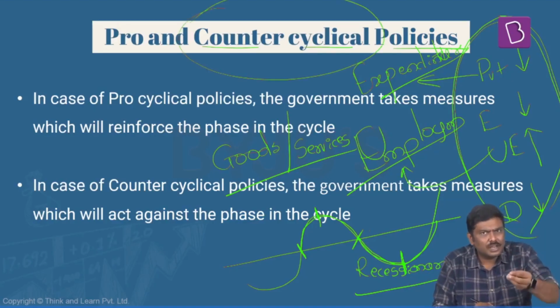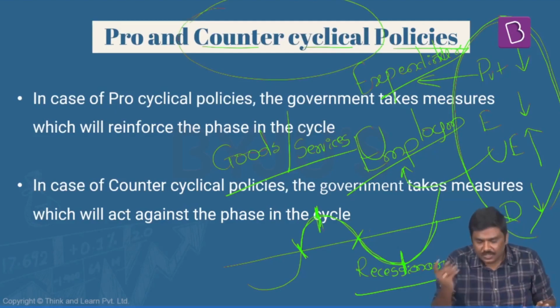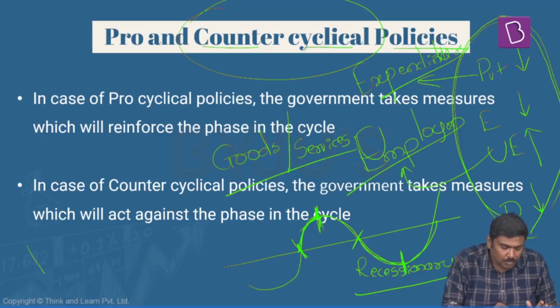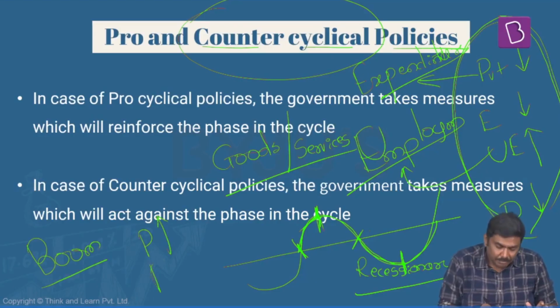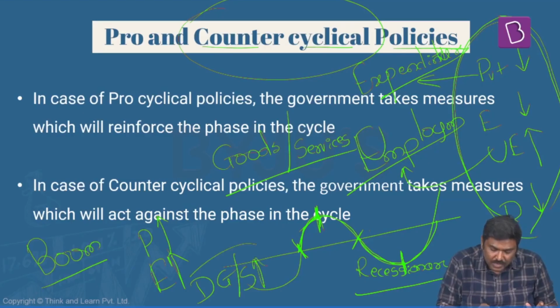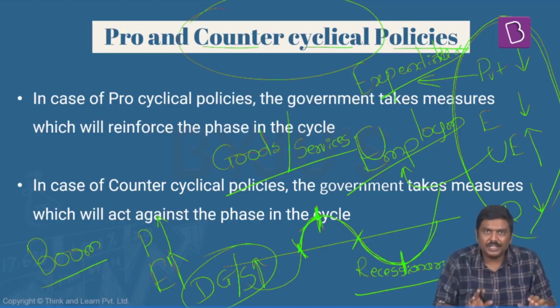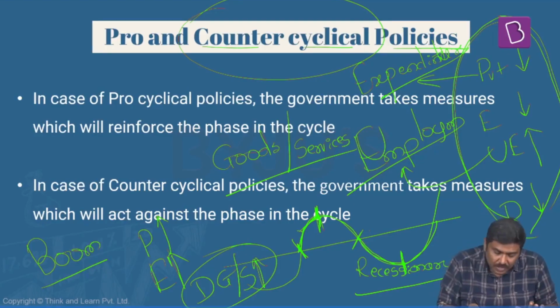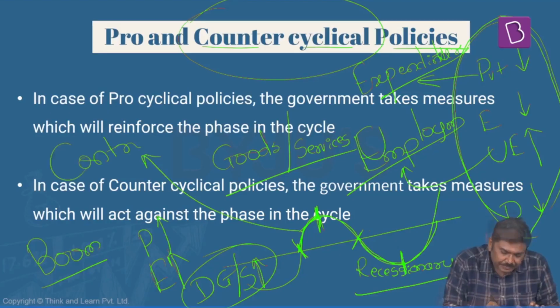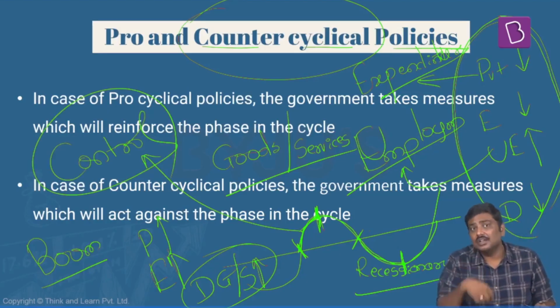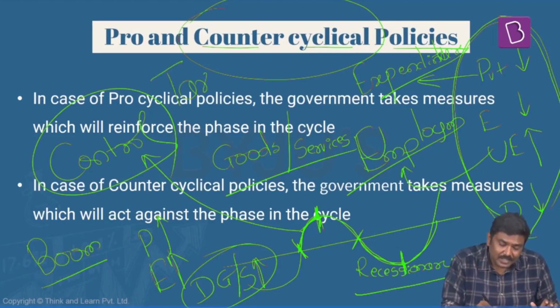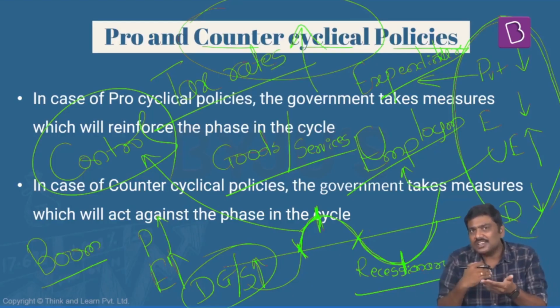Let me give you this same idea of a counter-cyclical policy using the stage of the boom or expansion. During boom, what will happen? During boom, private sector investment very high, employment generation very high, the demand for goods and services also very high. At this particular point of time, what is the idea of a counter-cyclical policy? Exactly opposite to what is happening. That is, government will reduce or control its expenditure. Government will increase the tax rates. Government will reduce its expenditure.